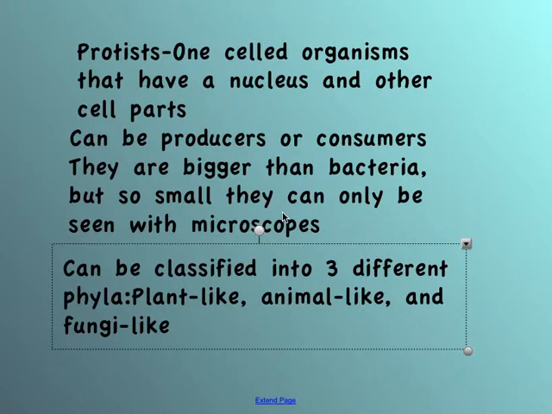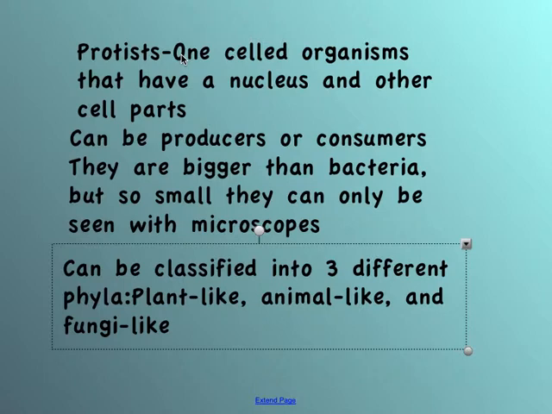These animal-like and plant-like structures are eukaryotic, which means they have a nucleus and multiple cell parts. Protists are one-celled organisms that have a nucleus and other cell parts. Protists can come in a number of different types, which we'll break down later on. They can be producers or consumers, so they can make their own food or they can get their food from other living things. They're bigger than bacteria, which we talked about last unit with the Monera Kingdom.